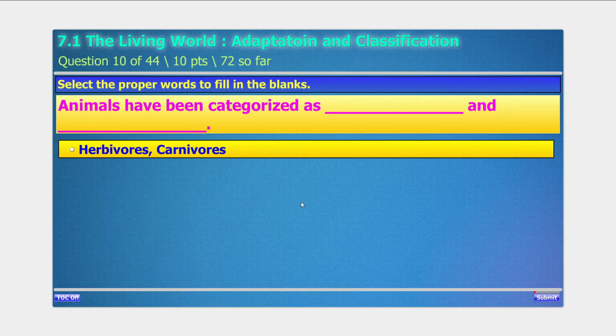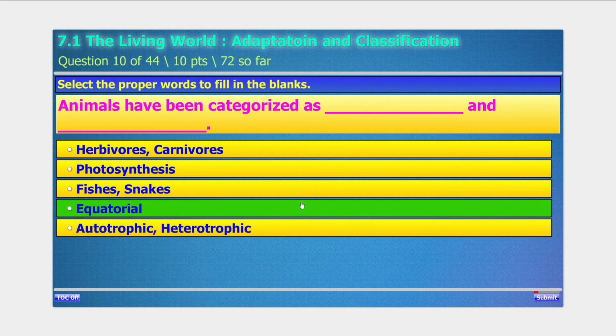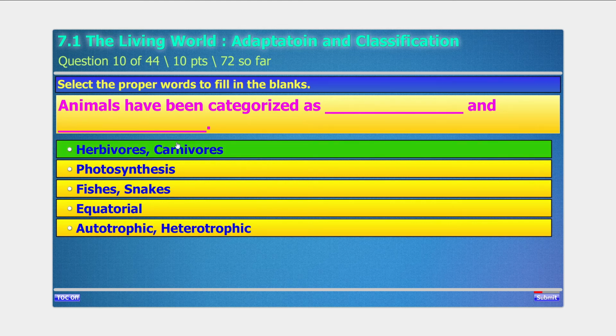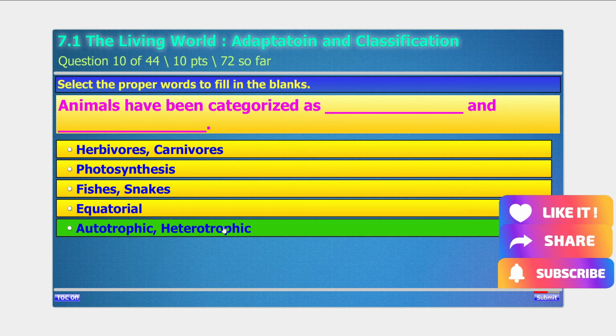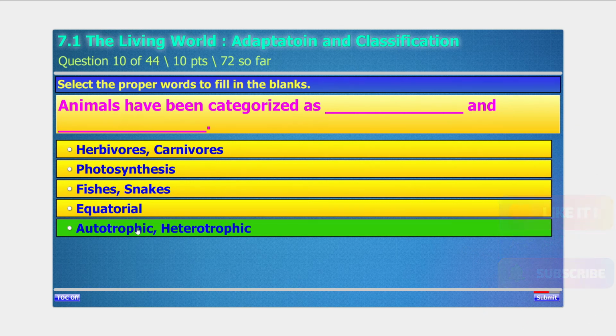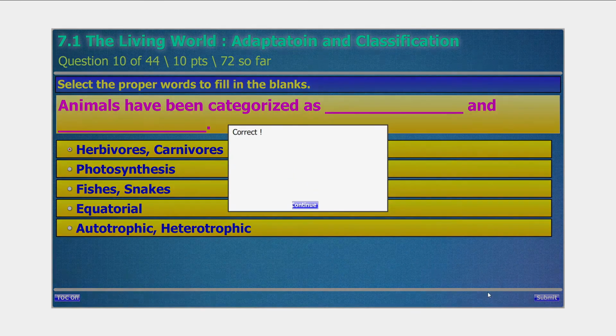Select the proper words to fill in the blanks again. Animals have been categorized as dash dash and dash dash. Now here are the two fill in the blanks, and here are the two options which have to fill in the blanks: herbivorous and carnivorous, autotrophic and heterotrophic. Autotrophic is relative to plants, and herbivorous carnivorous is related to animals. So I think this is the option. Yes, it is correct.